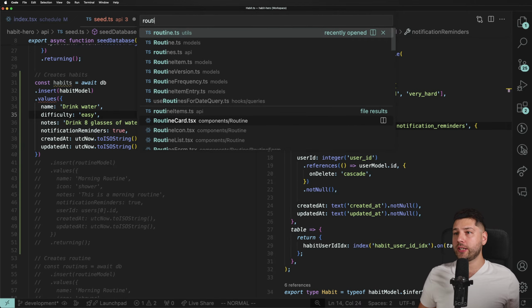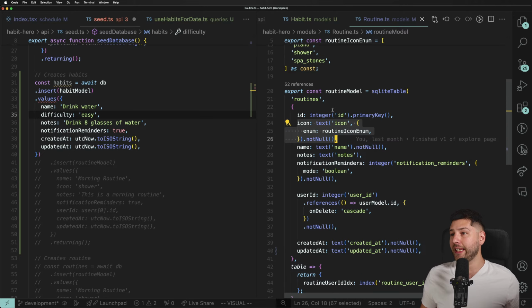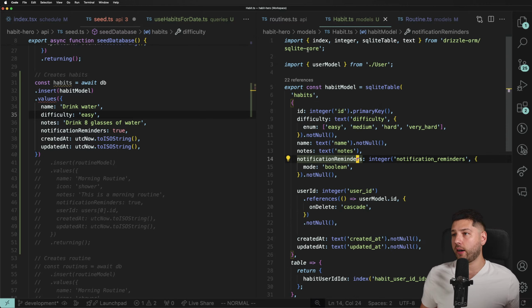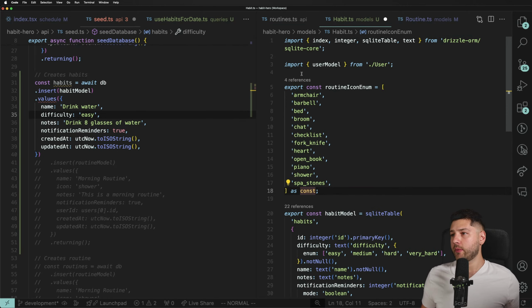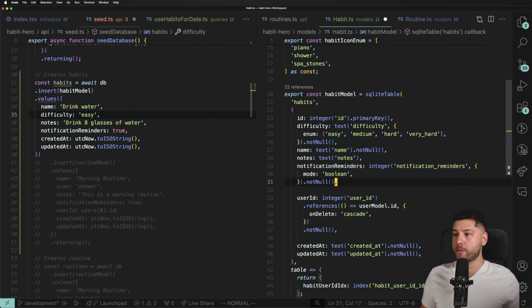So let's go here to routine, because I also have a model from the routine. Remember, I'm currently porting this over from a routine, right? Routine has an icon. So let's actually copy the same code. This icon is an enum of all of these icons. We're probably going to want the same icons. That's fine. So let's put them here and rename this to habit icon enum. That's what we want. And then we're going to take this icon and we're going to put the icon right above the name, right?